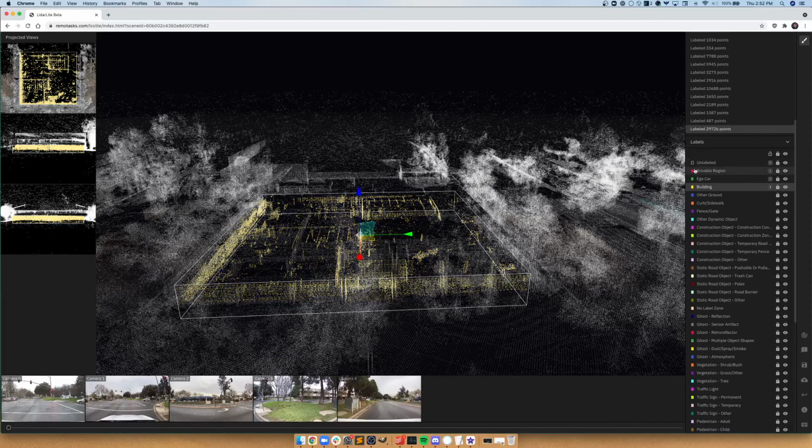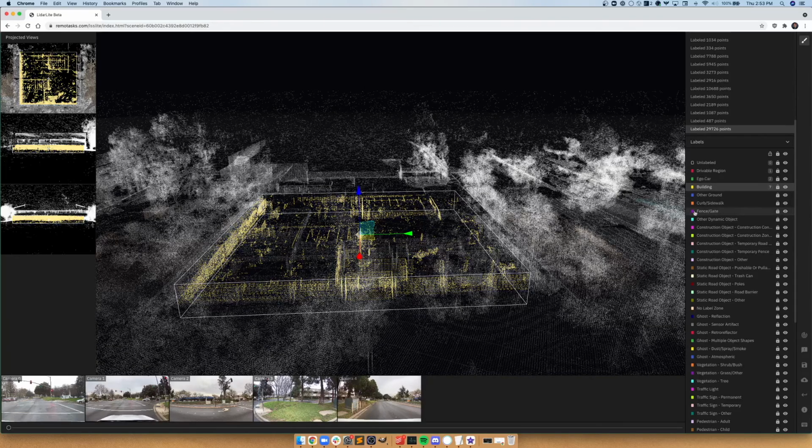One other cool feature that helps out is these numbers here next to these labels. If there's a certain label that you frequently use, or if you're annotating a particular part of the task that has a lot of this one recurring label, one cool thing you can do is hold down Shift and press one of your numbers from 1 through 0. Here I'm going to do 7. And what this does is it binds this label to my 7 key. So if I'm on the fence and gate label, for example, and I wish to return to building, I could simply press 7, and that will bring me back to this frequently used label. You could do this for all of your labels accordingly.